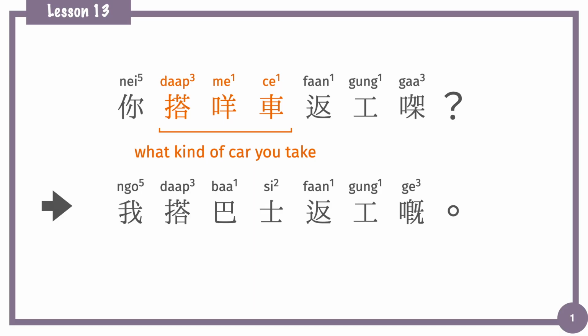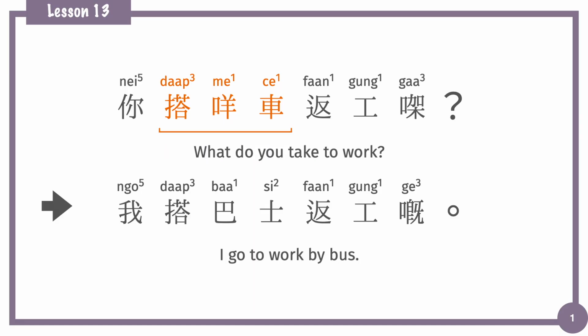If we already know the person has used a vehicle, then we can use the question phrase 搭咩車. 搭 is the verb, 咩 is the question word, and then 車 means car. 搭咩車 means what kind of car you take. 你搭咩車返工㗎? What do you take to work? 我搭巴士返工嘅. I go to work by bus.